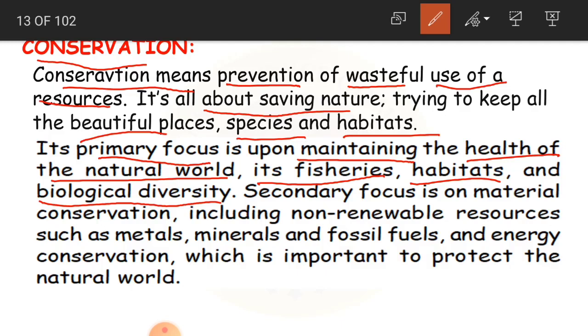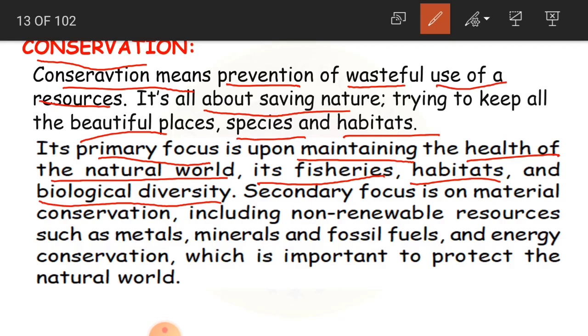Okay, habitats. What are habitats? It is the place where the living organisms live. According to their type and kind, different types of animals and plants live in different areas according to the weather conditions and all that. So those are called habitats.